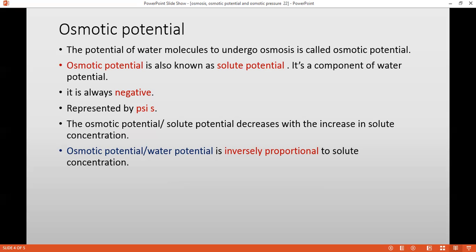Directly proportional means if I'm increasing one thing, the other thing will increase. But if I'm saying inversely proportional, that means when I'm increasing one thing, the other thing will decrease. So here, when I'm increasing the solute concentration, the osmotic potential is getting reduced. Hence, we can say osmotic potential and water potential is inversely proportional to solute concentration. So this is very important. Please keep these things in your mind. Now, let us move to the next part.